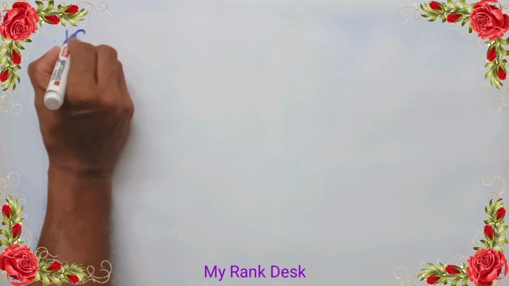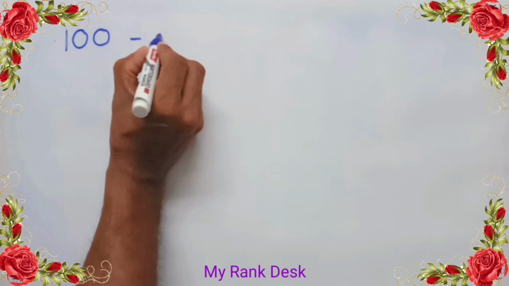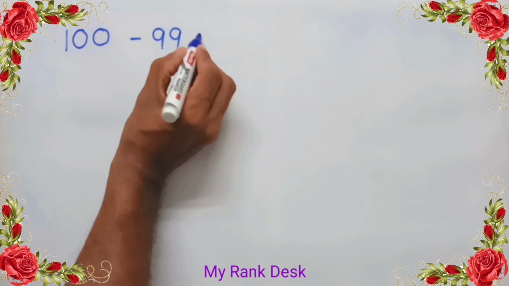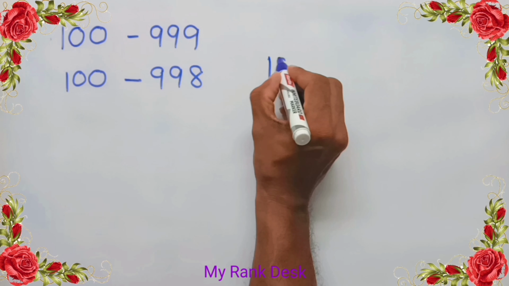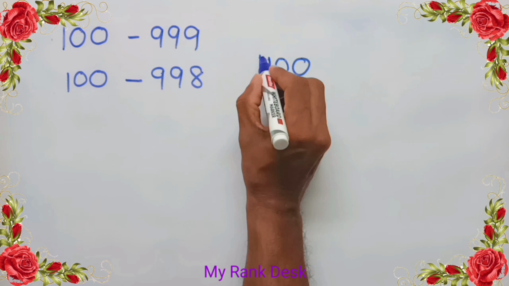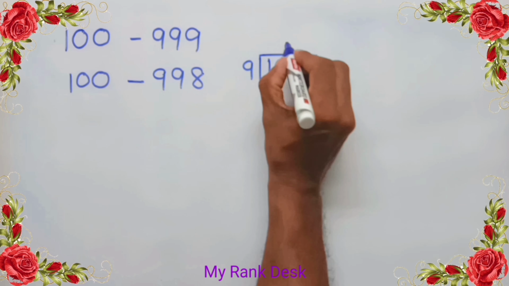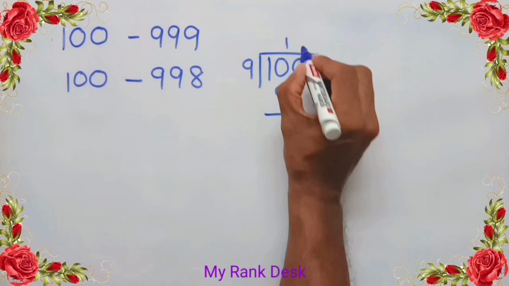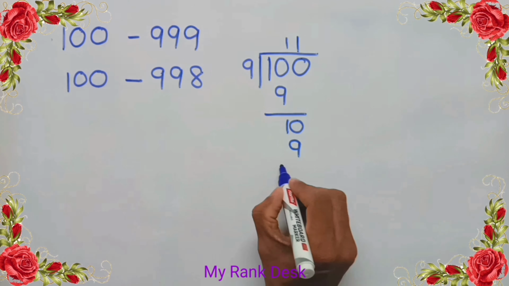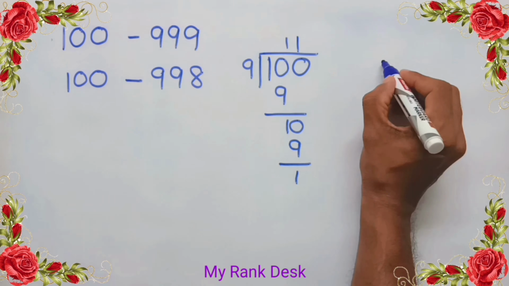The given limit is in between 100 and 999. To find the number of multiples between 100 and 999, we must reduce the upper limit by 1. Then the dividing limit must be 100 and 998. Divide 100 by 9. 1, 9, 9, remainder 1, drop down 0. 11, remainder 1.